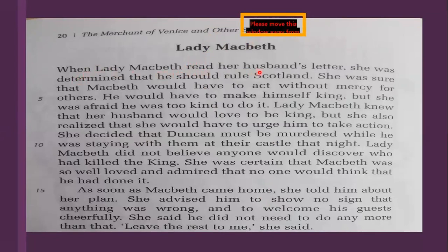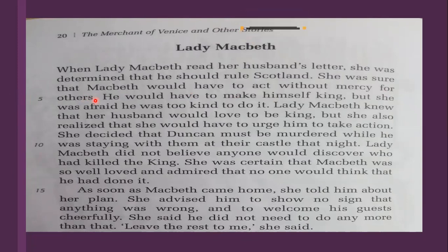When Lady Macbeth read her husband's letter, she was determined that he should rule Scotland. She was sure that Macbeth would have to act without mercy for others. So now you see, this is how you start understanding the character of Lady Macbeth. When she read her husband's letter, although she did not meet the witches and doesn't know anything about what happened, only after reading her husband's letter, she is determined. She is sure. She is just looking forward to being the queen, and she wants her husband to be the ruler of Scotland, to be the king of Scotland.